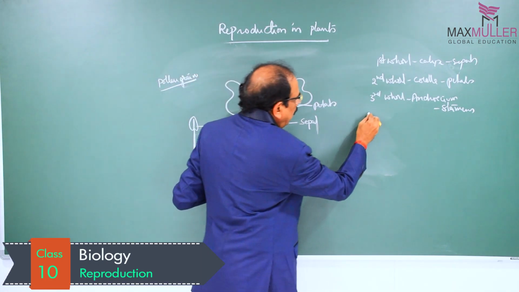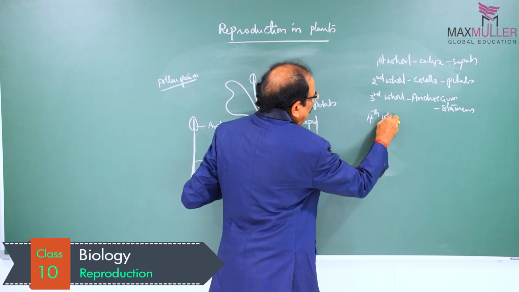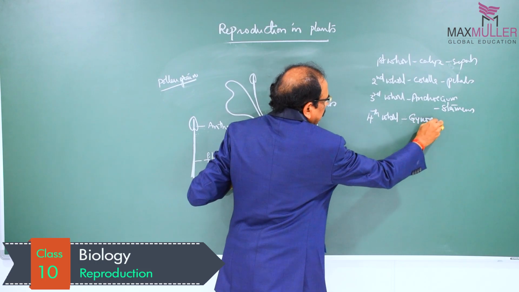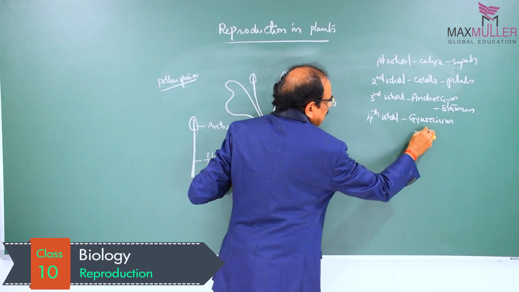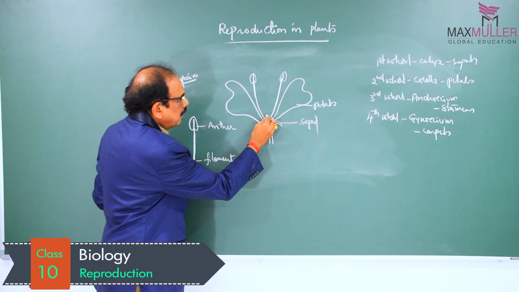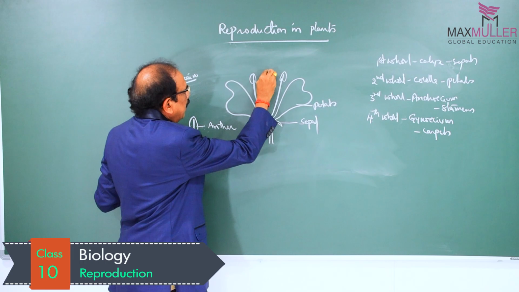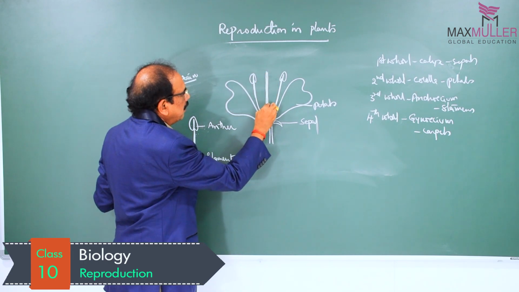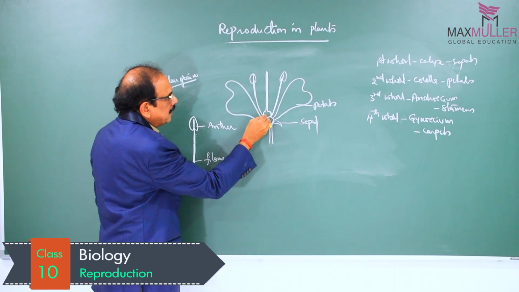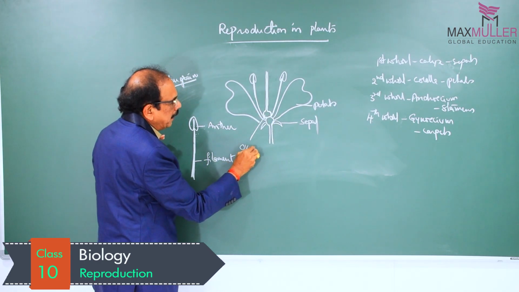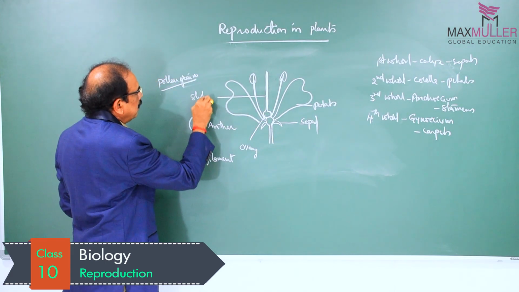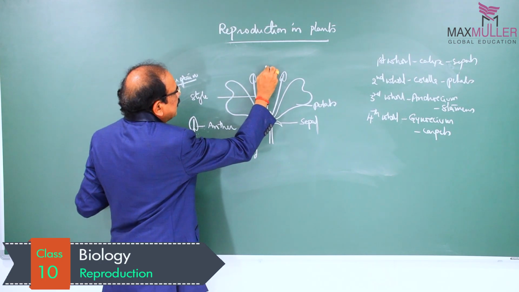And then the fourth whorl, the last whorl in a flower, is called gynoecium. This gynoecium consists of carpels, and each carpel shows a basal swollen part, which we call ovary, then the elongated part, which we call style, and then the tip of the style, which we call stigma.